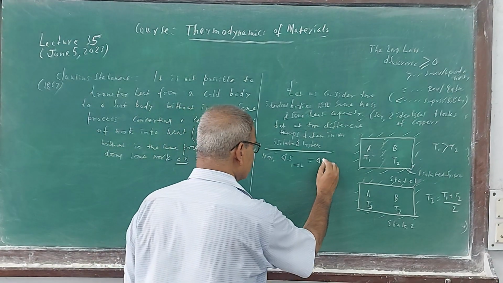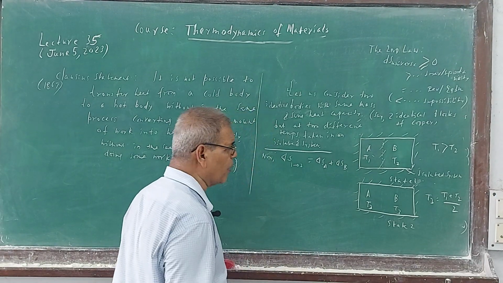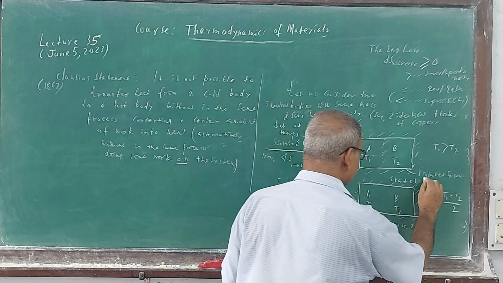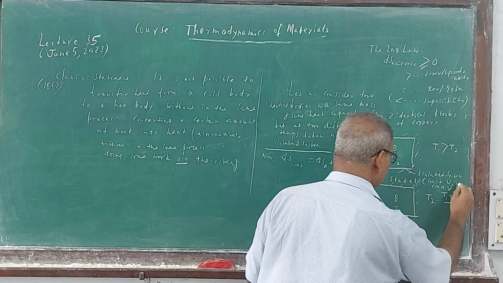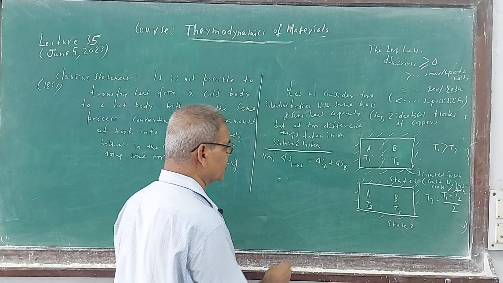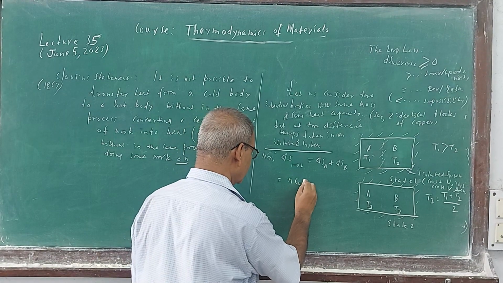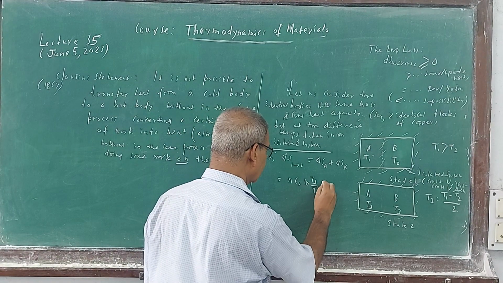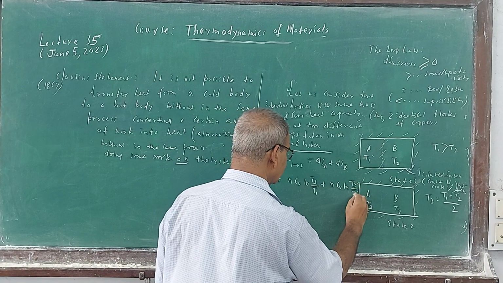So what is delta S A? Change on this, change on that. A and B are made of copper. So delta S is what? It is a constant volume, isolated system, constant U, constant internal energy, constant volume system. So you can see delta S 1 to 2 is what? It is moving from T1 to T3. So N Cv ln T3 by T1 plus N Cv ln T3 by T2, if it is copper. Happy though?